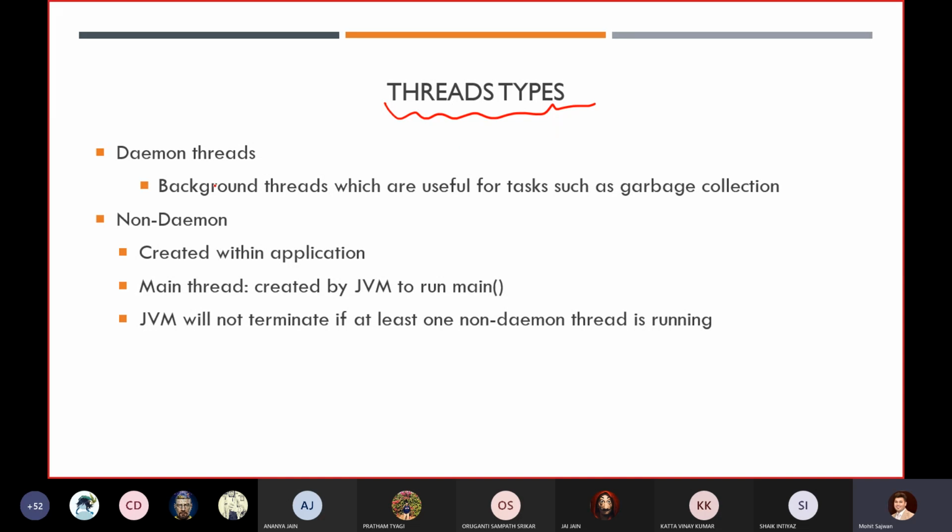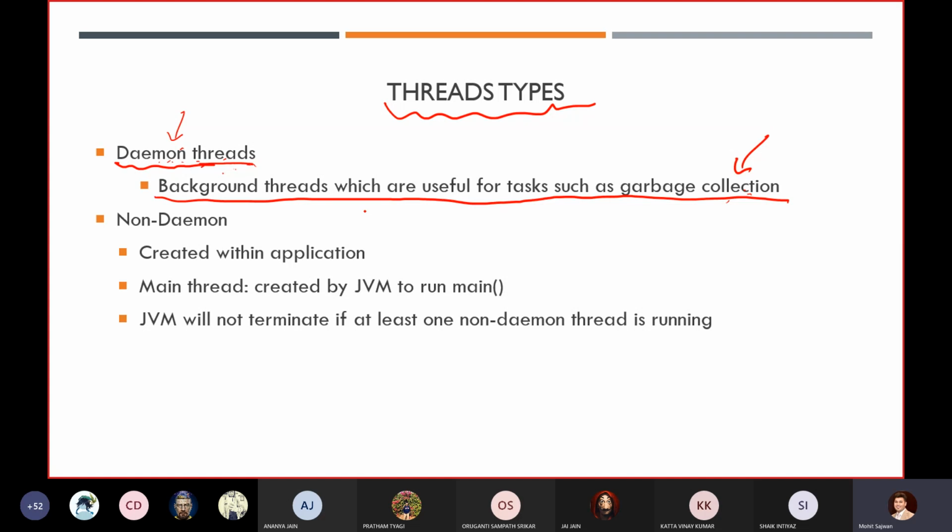There are two types of threads. The first, we generally call daemon threads. These are background threads, useful for tasks such as garbage collection. We have already discussed the garbage collector. So in Java programming language, if somebody asks who is performing garbage collection, you will say that garbage collection is performed by the daemon thread. Whatever threads are in our background, which we cannot see and cannot code on our own, are known as daemon threads, and they will always execute in the backend.